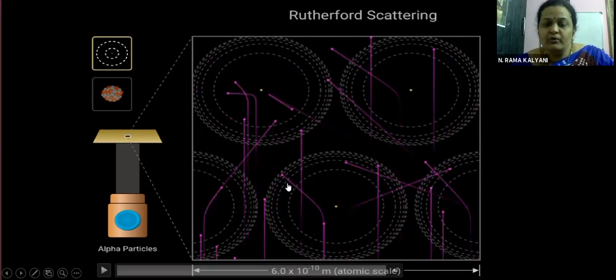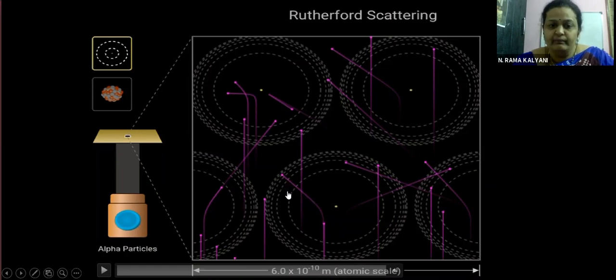See this, children. It was coming in this way. It came very close to the nucleus and it bent. Here, these are moving farther from the nucleus, so they are going undeviated. Here, this one came a little bit close to the nucleus, so it is getting deflected.